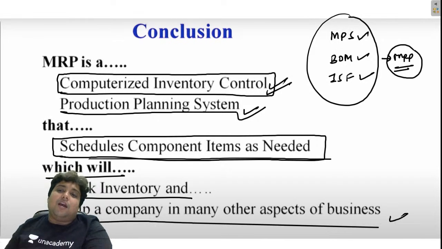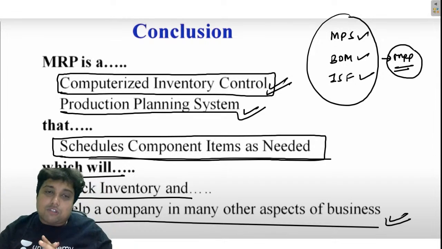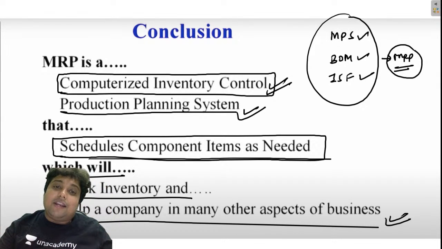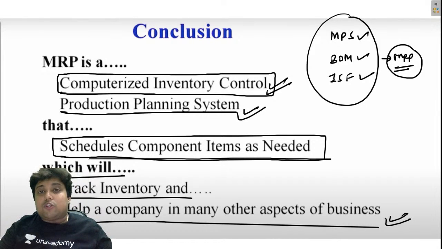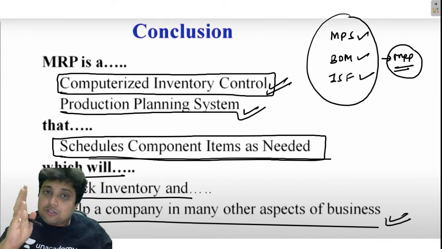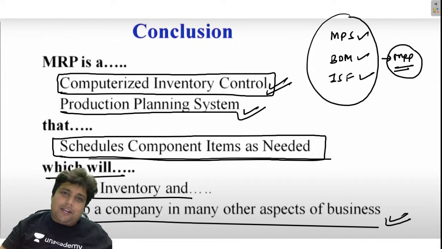So it is basically a whole inventory control system, which not only makes sure how the inventory is stored, but also when the inventory should be ordered and how everything should be managed using a single computerized system. I hope you got my point, right?